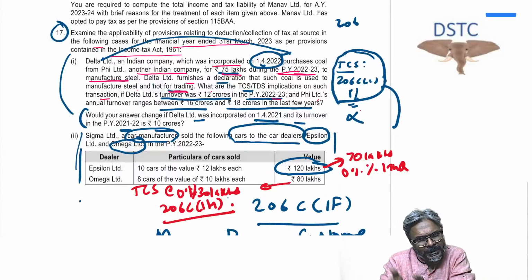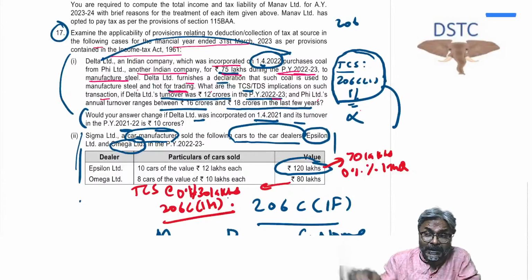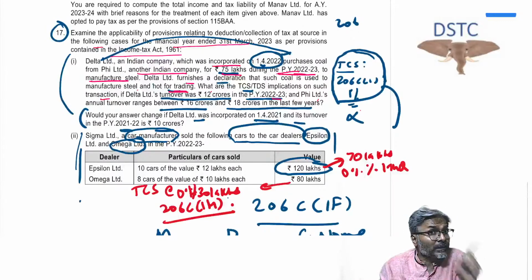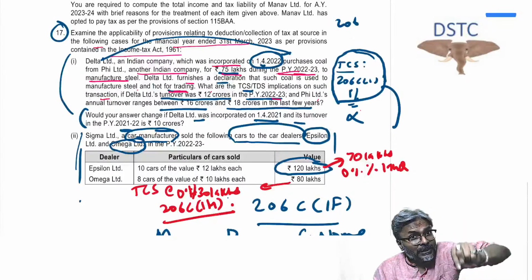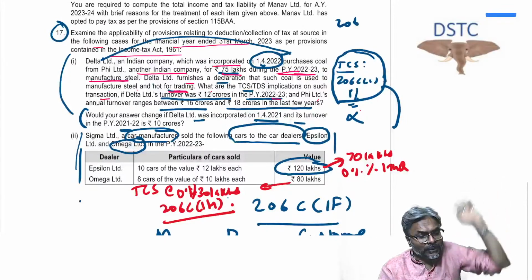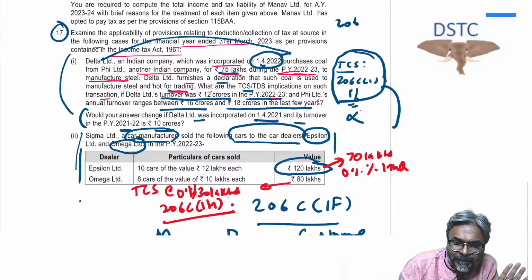Because it was incorporated in the current year also, current year only. Current year turnover is 12 crore, but 12 crore current year turnover has got no relevance to create the obligation on the buyer under section 194Q, because we have to see the last year turnover. We have to see what? The last year turnover, and therefore no TDS under 194Q also.